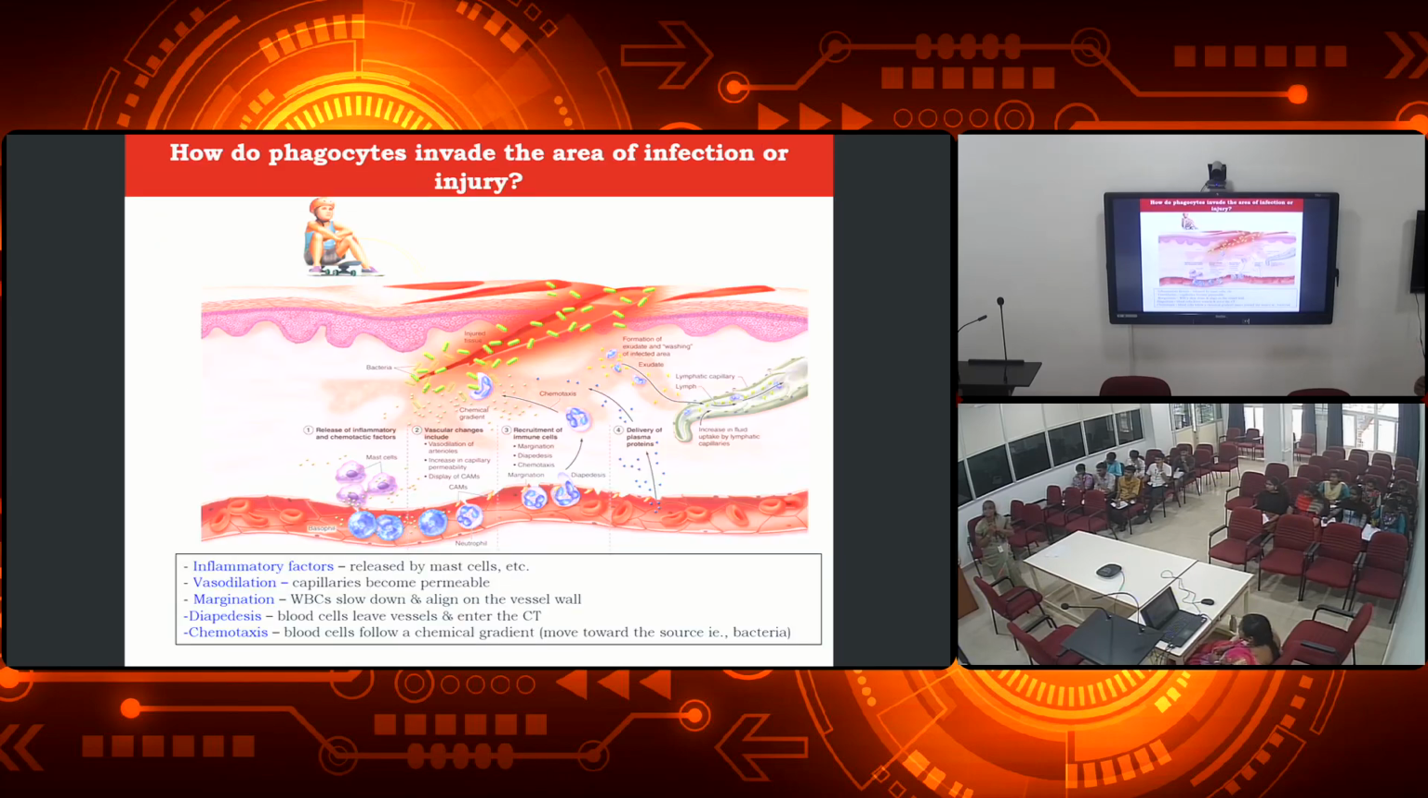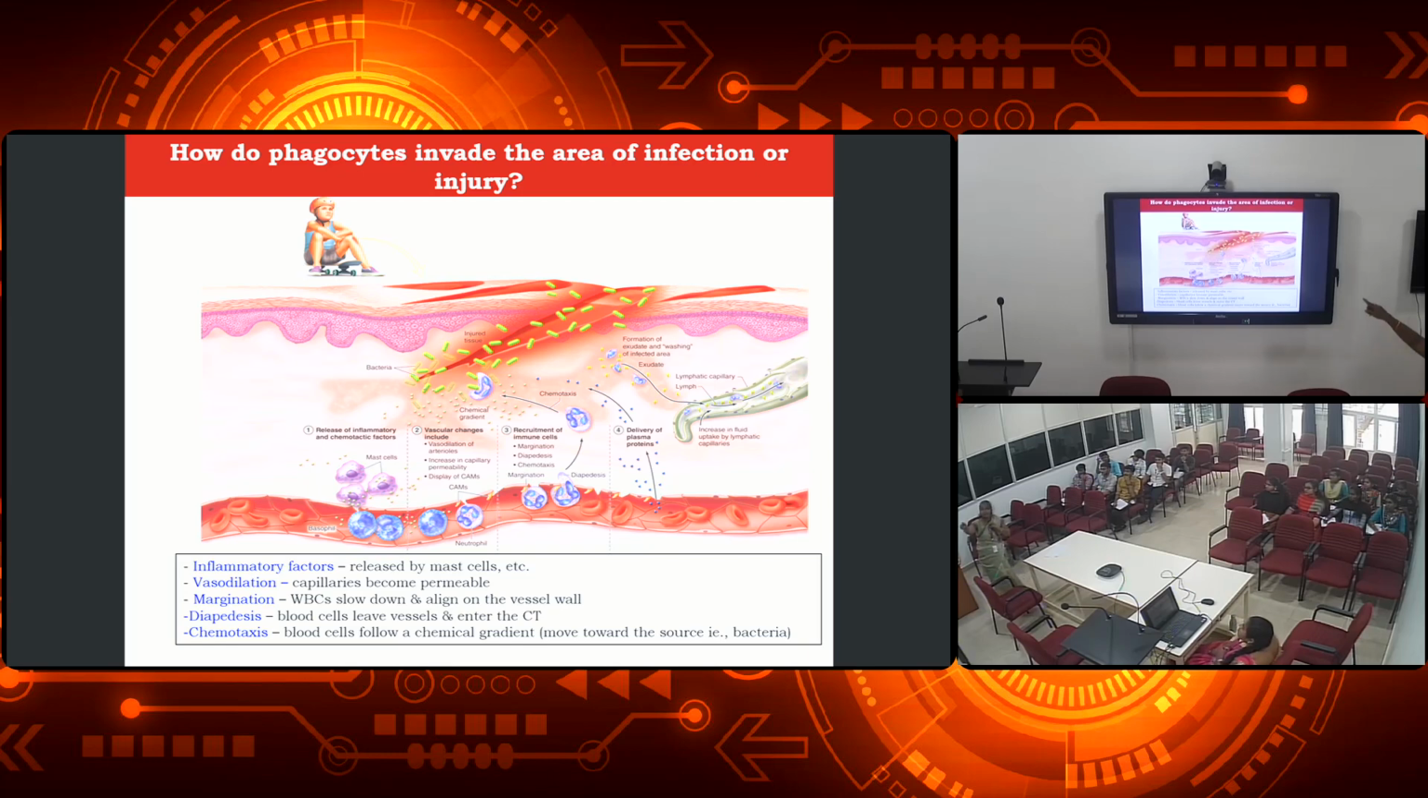So next is, how do phagocytes invade the area of infection or injury? Right? Imagine I am having an injury in my skin. You can see that. But we all know that the skin is the primary barrier. If we are not having the skin, what will happen? Pathogens will invade our body easily.